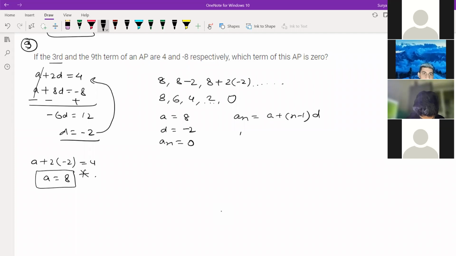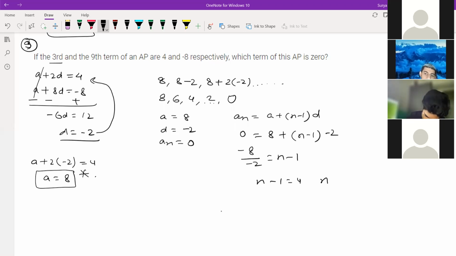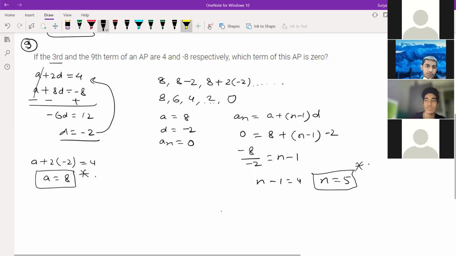But anyway, just do here: 0 is equal to 8 plus n minus 1, and difference is minus 2. So bring here minus 8 by minus 2 is equal to n minus 1. The n minus 1 is equal to 4. The n is equal to 5. That's it. Is it clear or not? Yes, clear, sir. Understood.